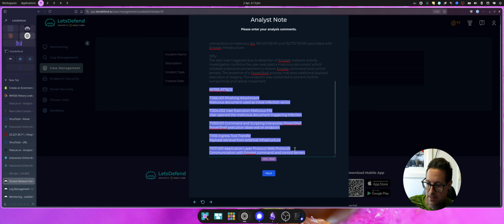I'll actually edit these out of the log because I've been having trouble getting long logs entered with LetsDefend. I mapped it to phishing attachment, user execution malicious file, command and scripting interpreter PowerShell, ingress tool transfer, and application layer protocol web protocols, communication with Emotet command and control servers. The phishing one's a bit of a guess because we didn't find proof of that, but that's just for my notes.